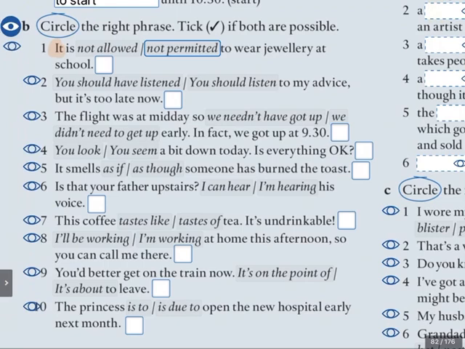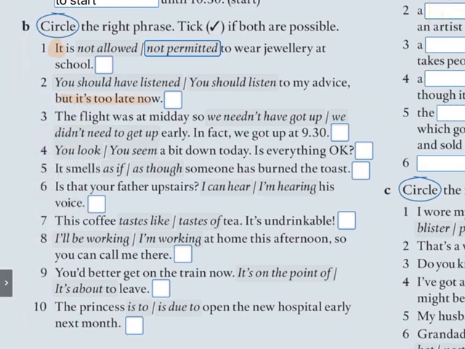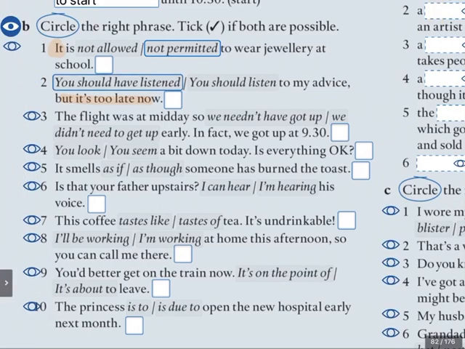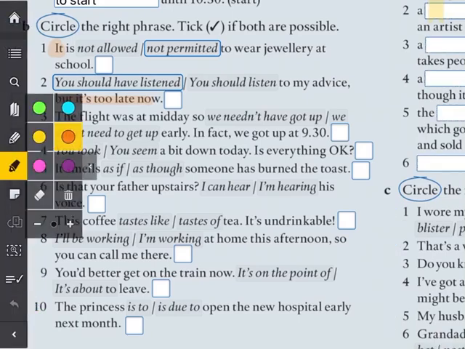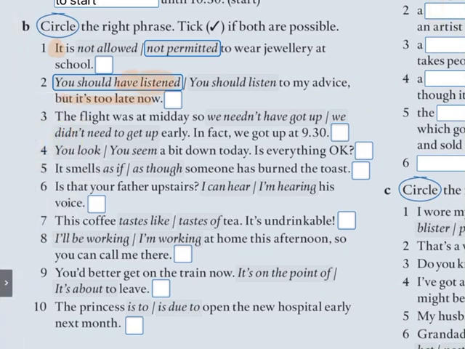You should have listened. You should listen to my advice, but it's too late now. Well, if it's too late now, listening is in the past, isn't it? So you should have listened to my advice. It's too late now, so listening is in the past. You should have listened. Very nice. Don't forget, should have listened, because listened is in the past.